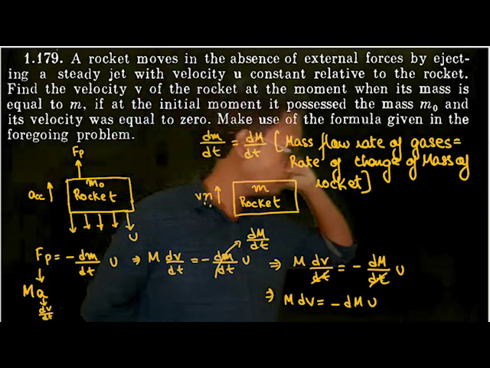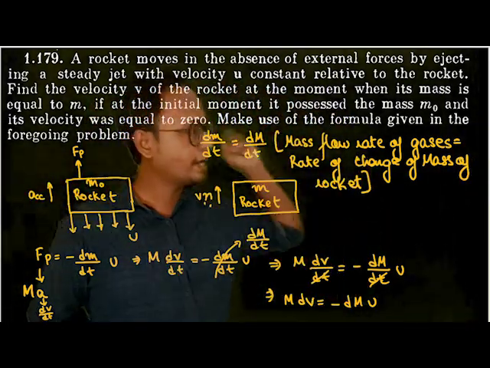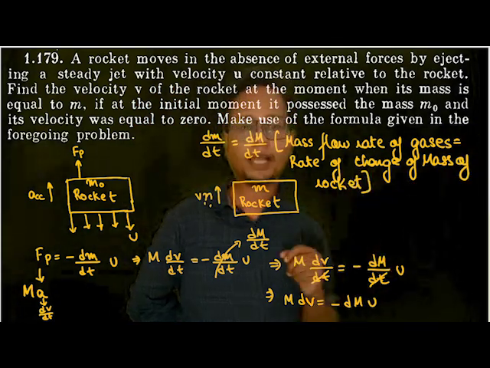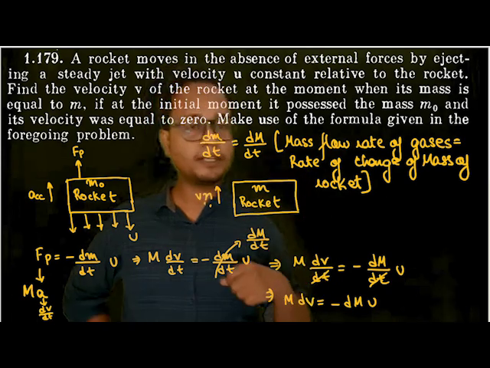If my hand has the strength of throwing a stone at 5 meters per second, it doesn't matter how fast I am moving in the backward direction, I can always throw the stone at 5 meters per second with respect to my hand, or with respect to me. And this u is nothing but the velocity of gases with respect to the rocket.